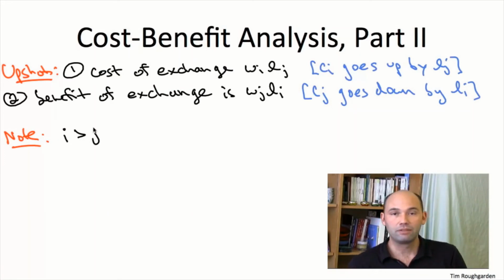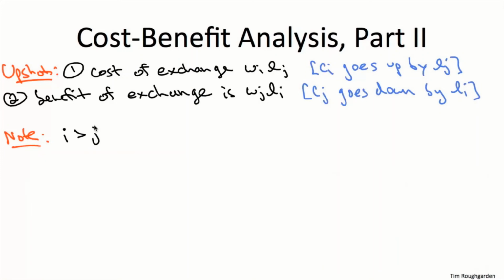So why is it relevant that the earlier job i has a higher index? Well, a higher index corresponds to a lower ratio. Remember, we did this notation switch so that the first job has the highest ratio, the second job has the second highest ratio, and so on. So the bigger your index, the further you are down in the ordering, the lower your ratio. So because i is bigger than j, it means i's ratio is worse than j's.